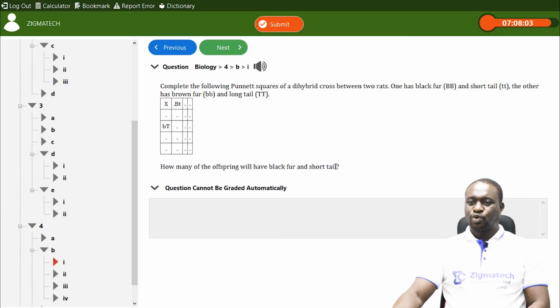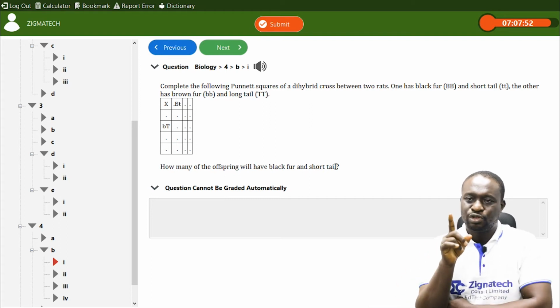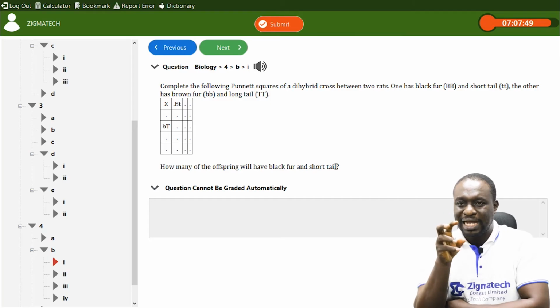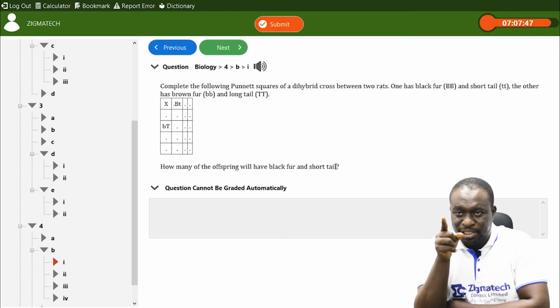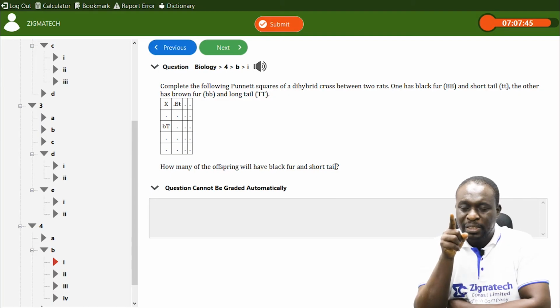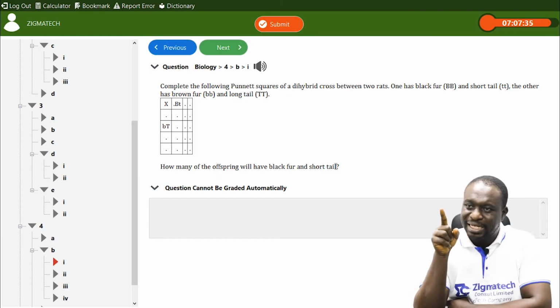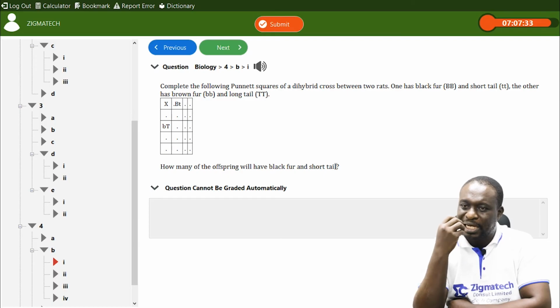They said complete the Punnett square of the hybrid, okay? Now how many of the offsprings will have black fur and short tail? The correct answer is 0, none. Remember I told you that what we will see as the resulting offsprings based on this Punnett square method is going to be big B, small t, small b, big T. Now the big B and the big T, they are dominant traits. So what we're going to see phenotypically is black fur and long tail.